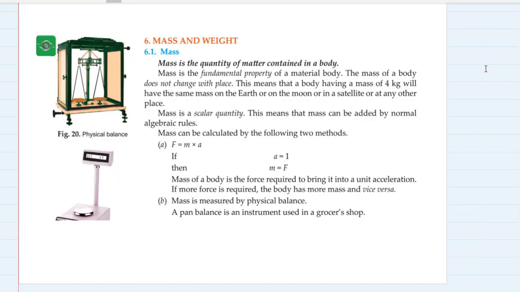Okay, so this is the final topic of this small topic of yours, which was given in your textbook as a very tiny topic, and I'm sure the teacher would have finished this whole topic in 15-20 minutes.